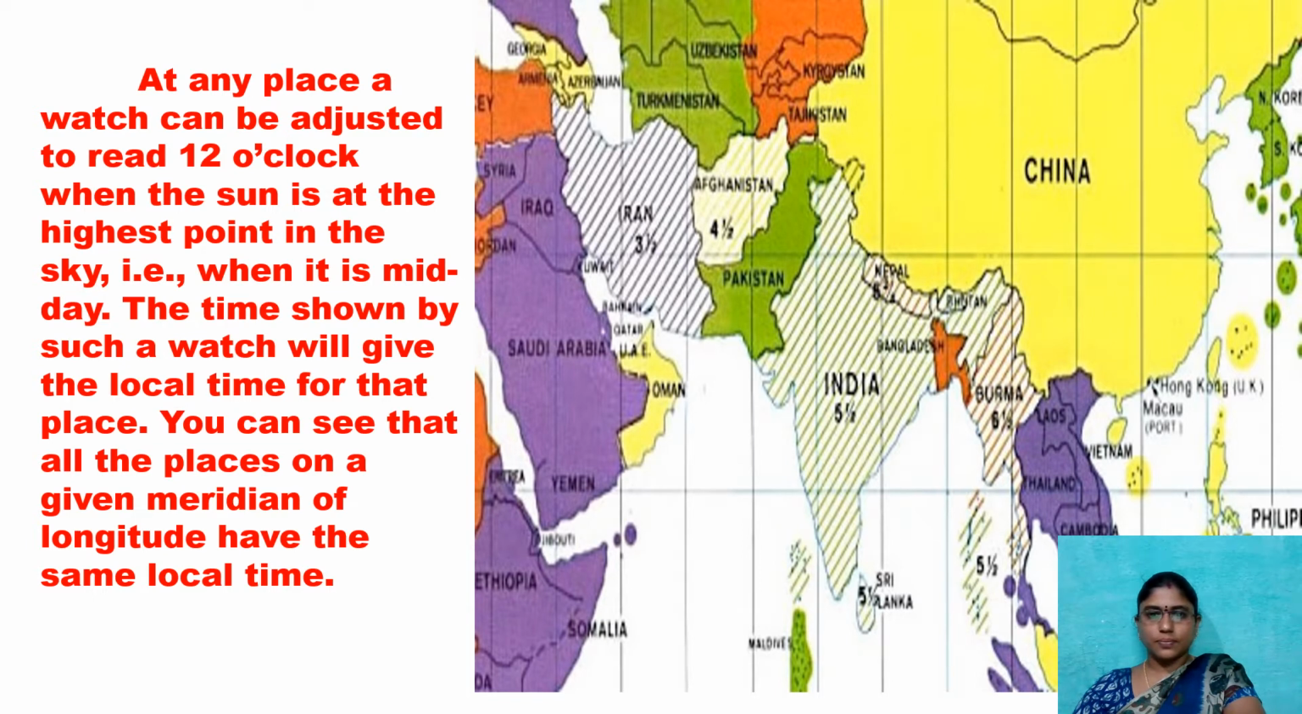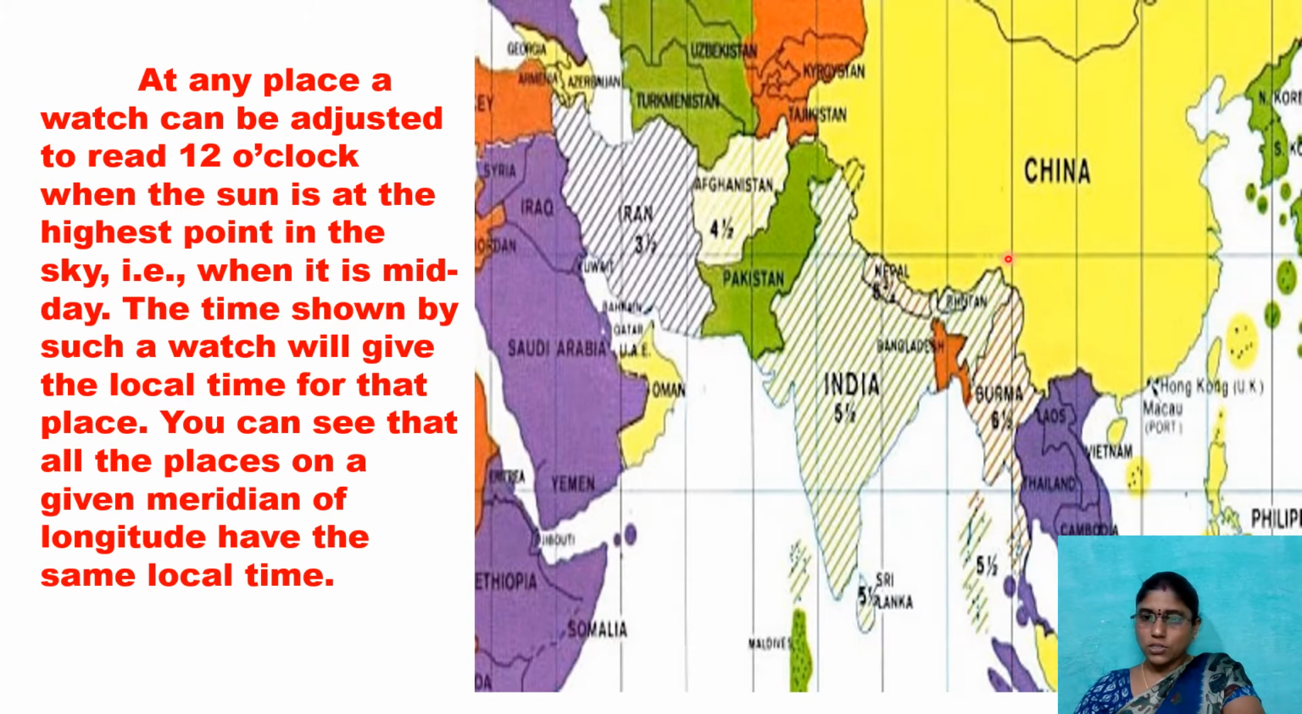See children, what is the time zone of India? Plus 5 hours 30 minutes. Indian Standard Time Zone is plus 5:30. Why is it between 5 and 6, 5:30? Because I said that India starts at 68 degrees east. After 60, we have 75. One prime meridian is there in India.